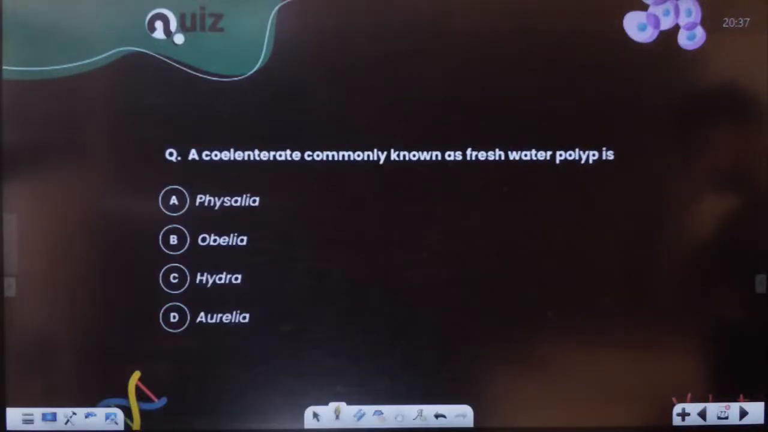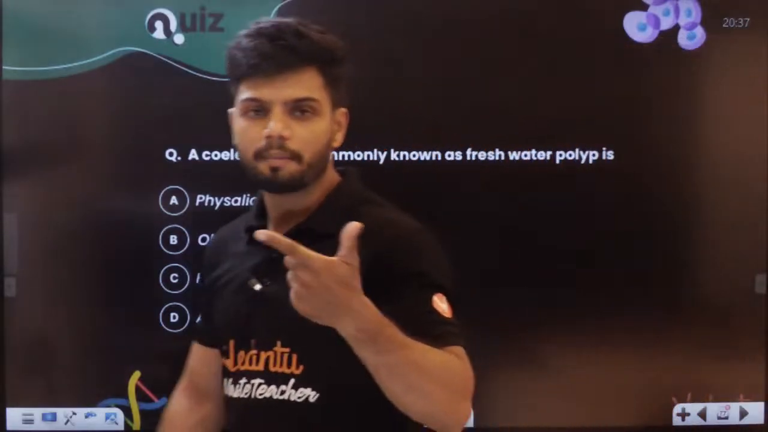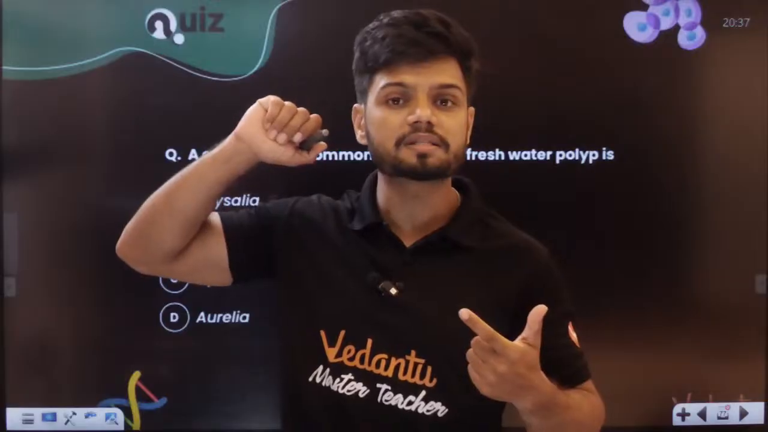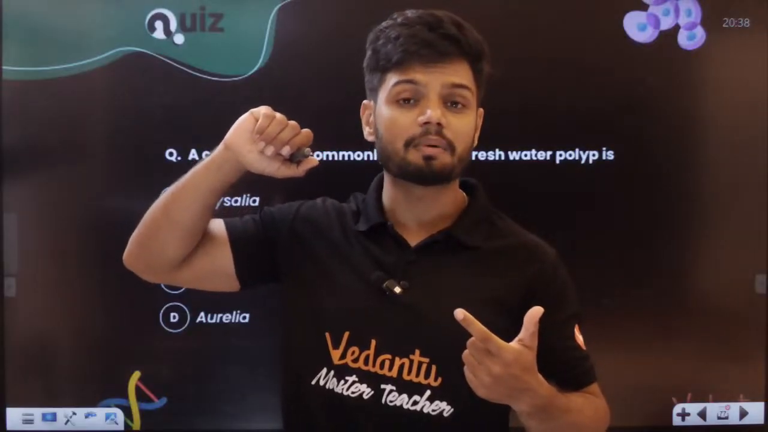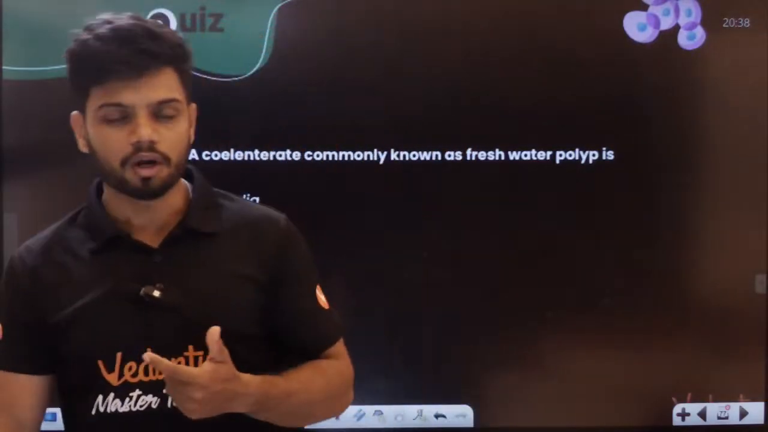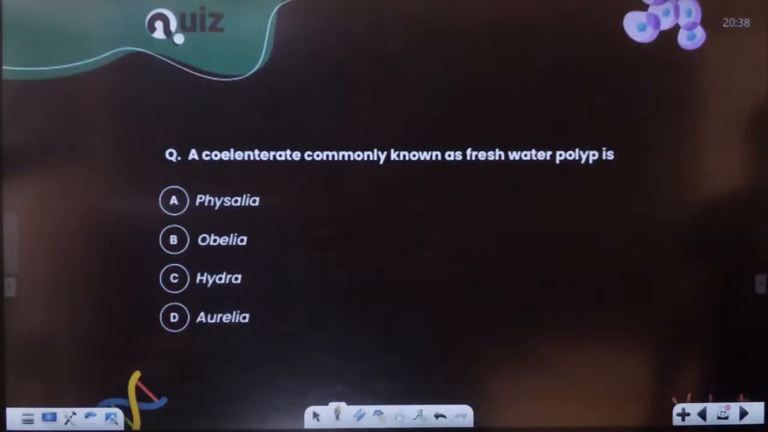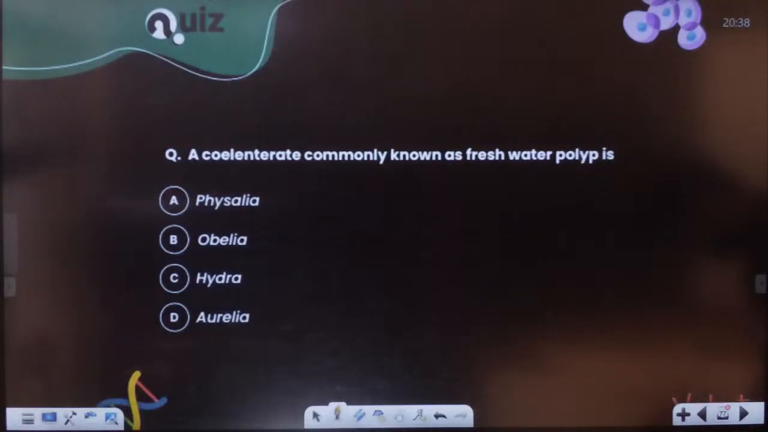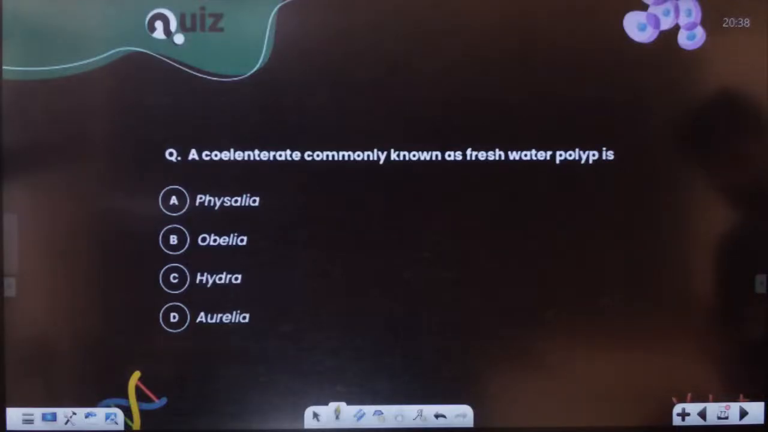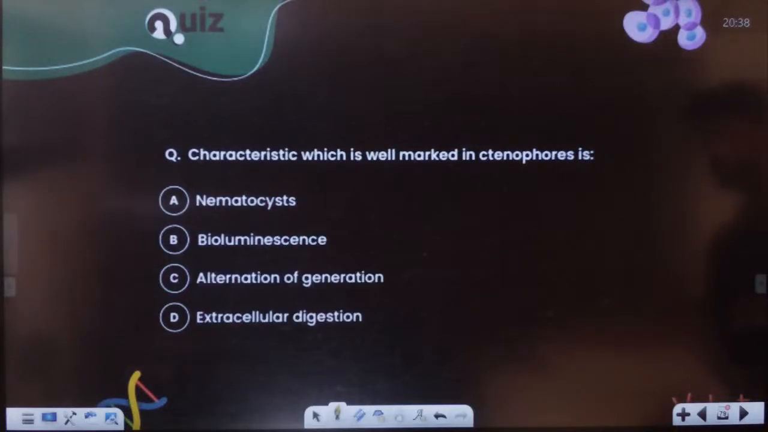Okay. A coelenterate, commonly known as freshwater polyp. See, students, there are two forms here: polyp and medusa. Medusa is the jellyfish. Polyp is the form which helps in attachment. Remember, the polyp form here shows budding also. Budding can be seen in this polyp form. That is the hydra. Yes or no? Hydra, polyp form.